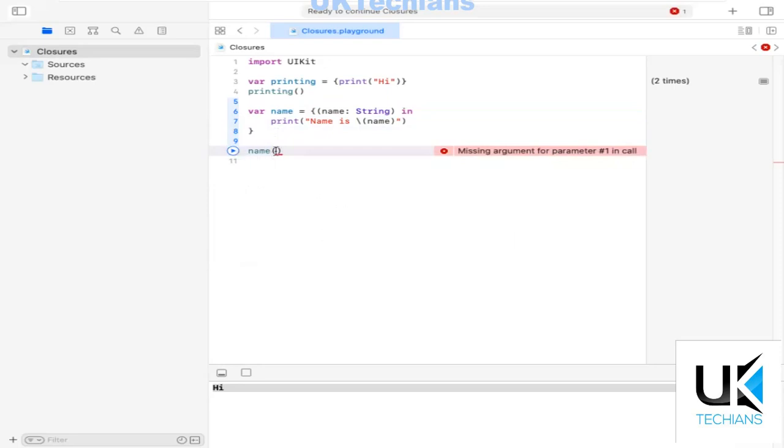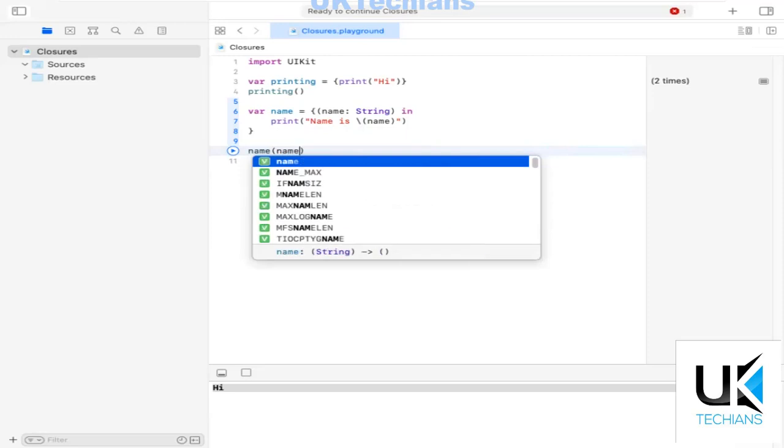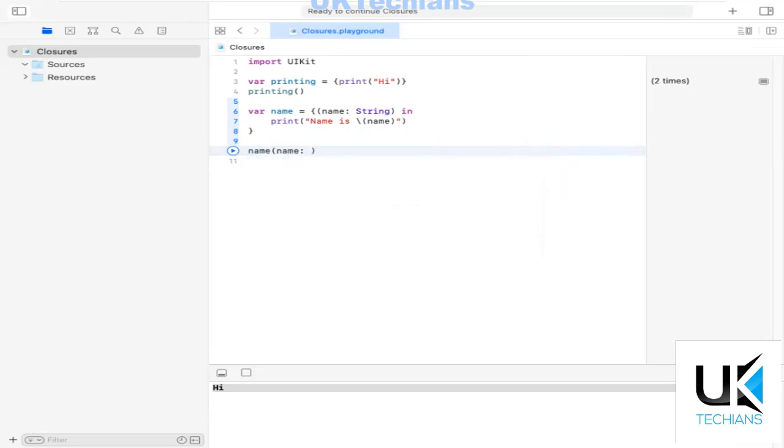The other difference between the function and the closure is we don't need to define the parameter name like this when calling. We don't need to do this, only the value of that parameter, the value inside the quotations.